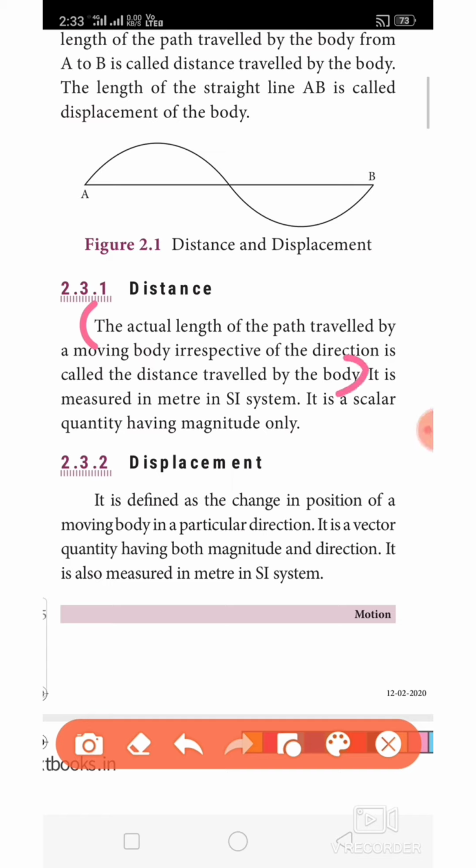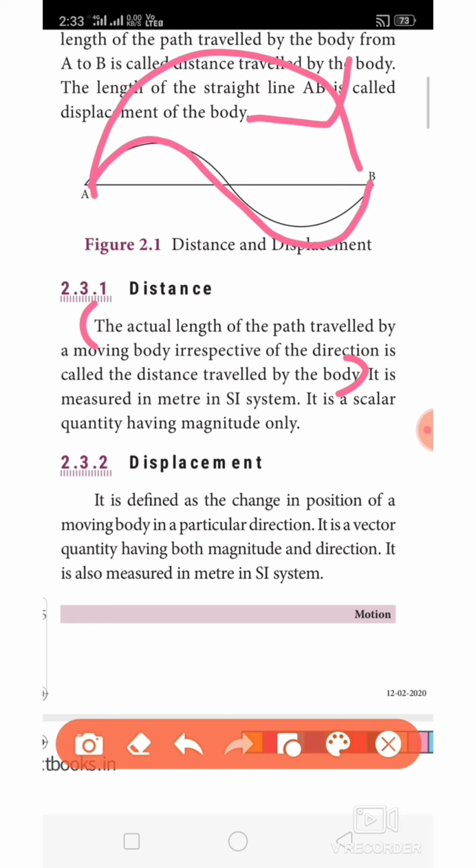For suppose, among the number of ways, I have selected this way from A to B. So, this length is my distance. This is the actual length I follow to reach B from A. Without considering the direction, this length is distance.